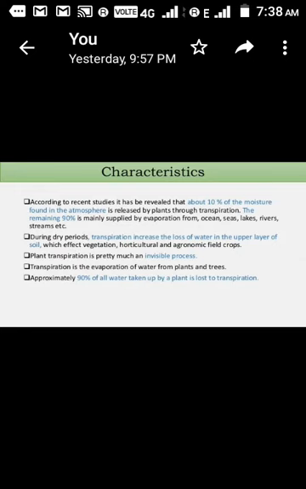You can think about how huge the amount of water evaporated by transpiration is. Almost all the water absorbed by the root is evaporated by transpiration, and only 10% is utilized by the plant, such as for the process of photosynthesis.